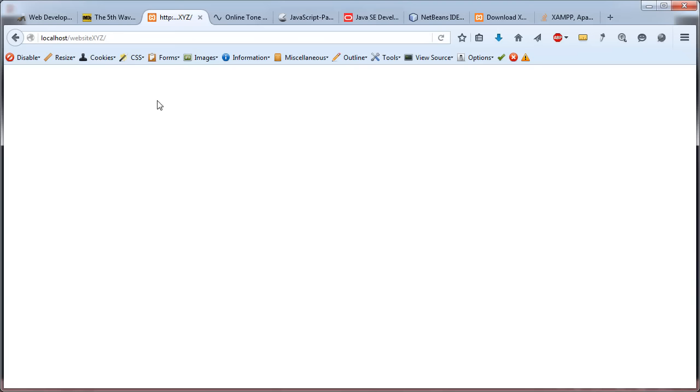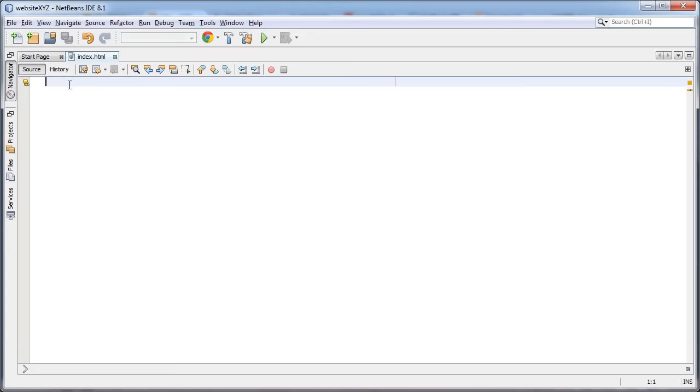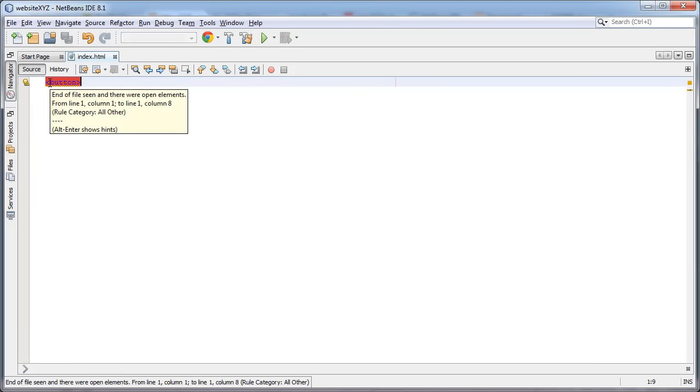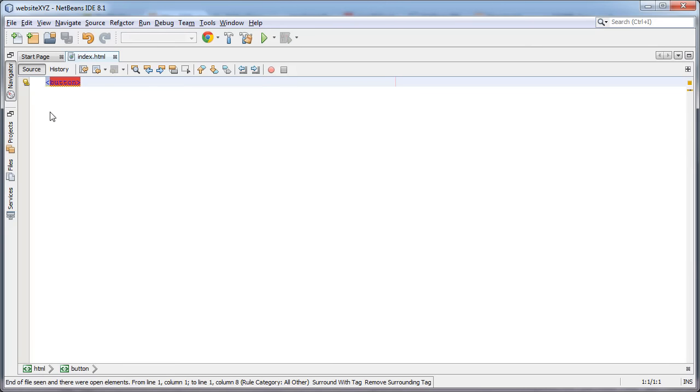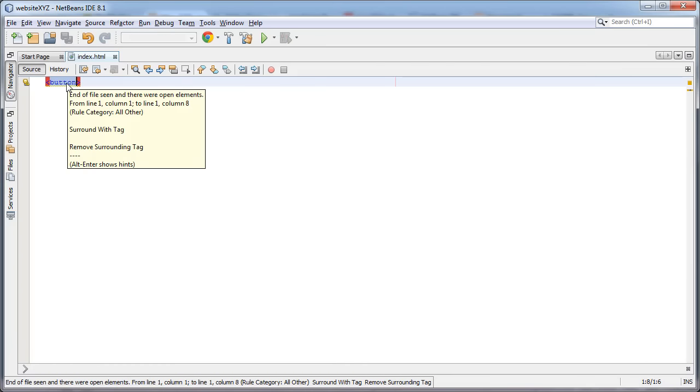And let's assume that on this website, let me write some code here. So let's assume this website only consists of a button. So this code we are making use of next week, it's HTML code. And whenever the browser reads this angle bracket, then it knows, oh, now I need to display something on the screen. And then the instruction comes in here what it shall display. It shall display a button on the website.